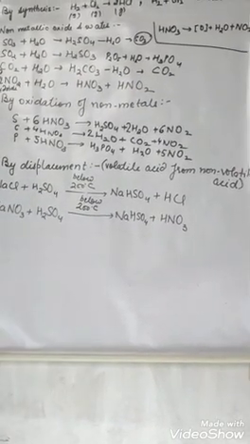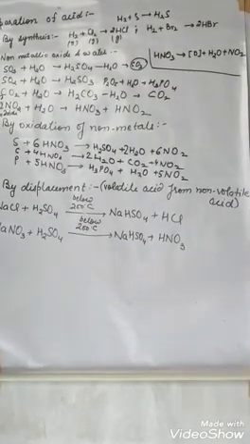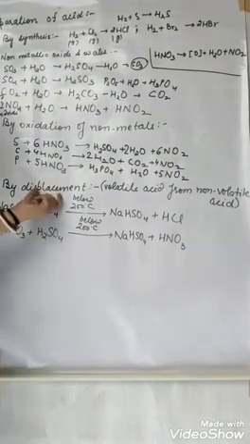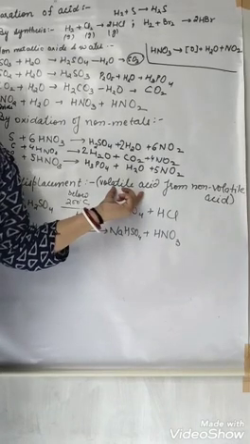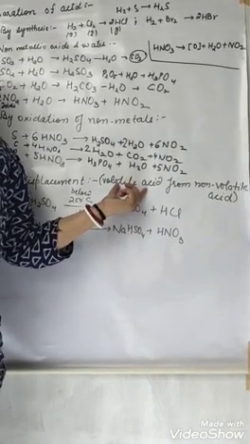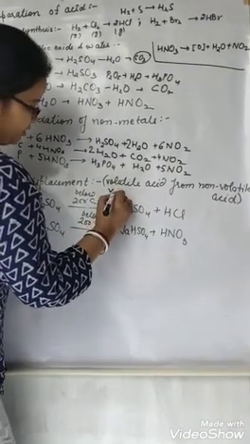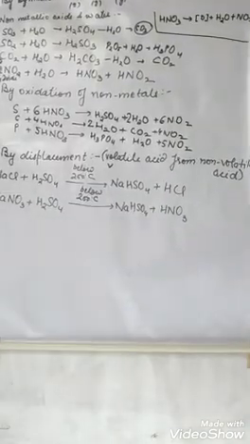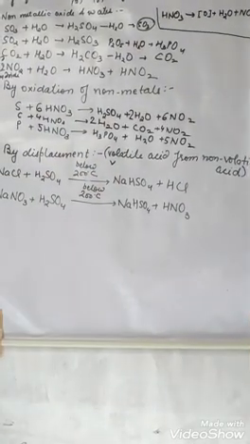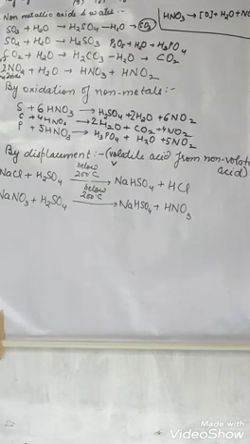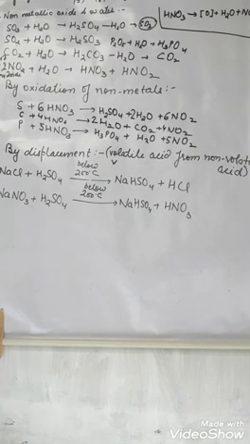Displacement means, you all know, one substance will exchange its radicals. This is the method by which we can prepare a volatile acid from a non-volatile one. Volatile means that it can vaporize. A volatile acid can vaporize very easily. If you open a jar of it, it will vaporize. Give it a very small amount of heat, and it will vaporize.